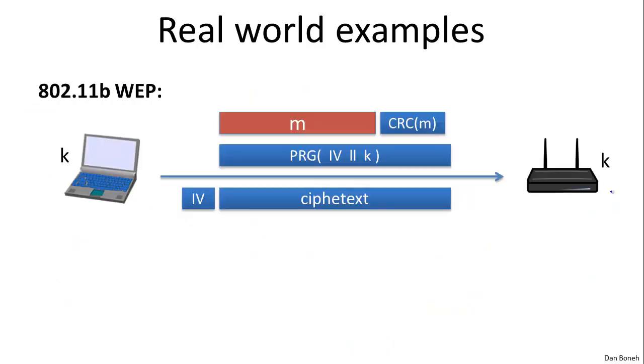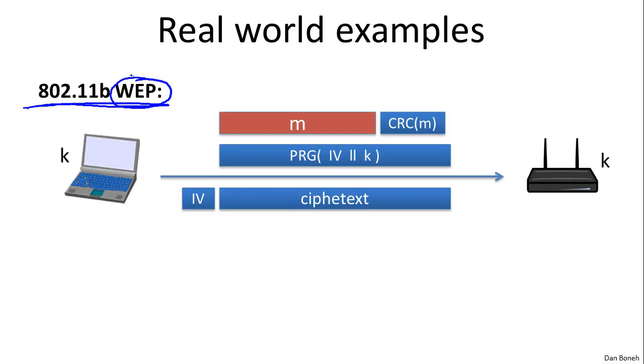Another important example of the two-time pad comes up in Wi-Fi communication, in particular in the 802.11b protocol. All of you, I'm sure, know that 802.11 contains an encryption layer, and the original encryption layer was called WEP. And WEP, fortunately for us, is a very badly designed protocol, so I can always use it as an example of how not to do things. There are many, many mistakes inside of WEP, and here I want to use it as an example of how the two-time pad came about.